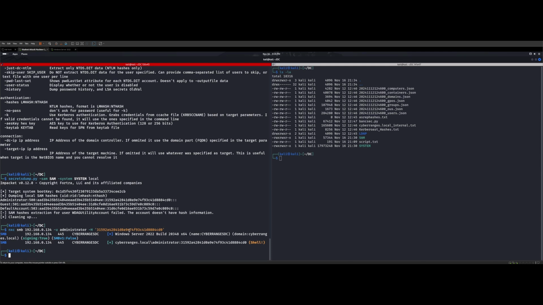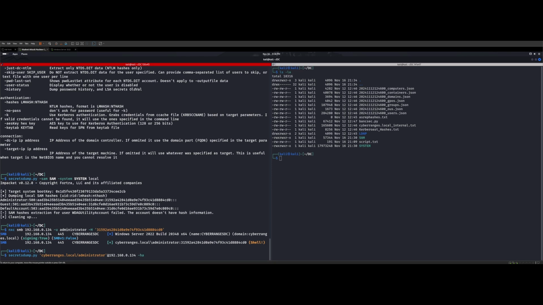So we can technically run secretsdump again with the administrator. I think we might be able to get more. Let's try it. secretsdump.py. We'll just say administrator. We already had that? Yeah, cyberranges.local/administrator at 192.168.0. I believe it was 134.